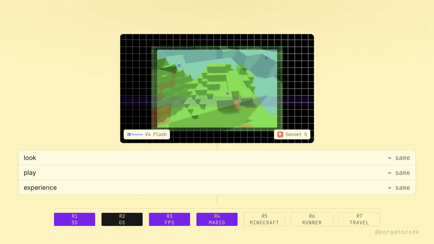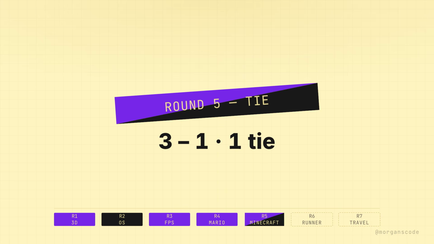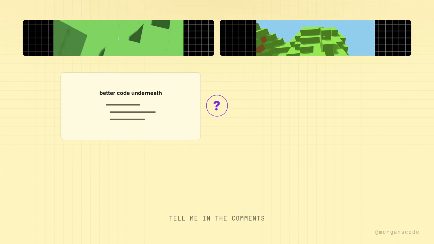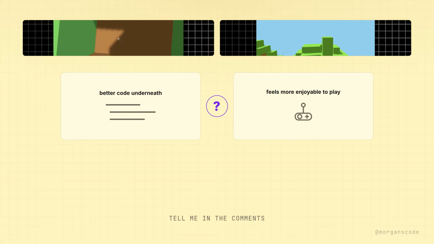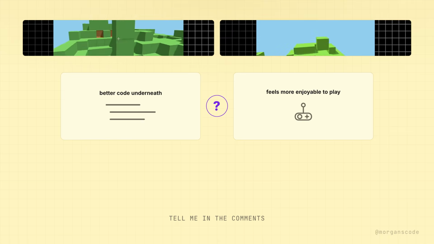I could not find a meaningful difference between them, so I am calling the Minecraft test a tie. What matters more to you in AI-generated games, better code underneath, or the version that simply feels more enjoyable to play? Tell me in the comments.